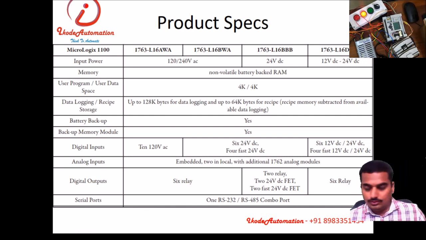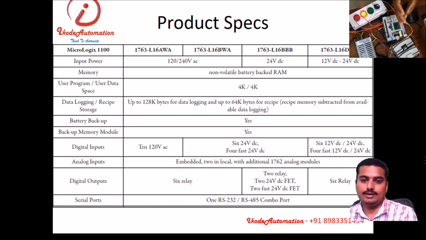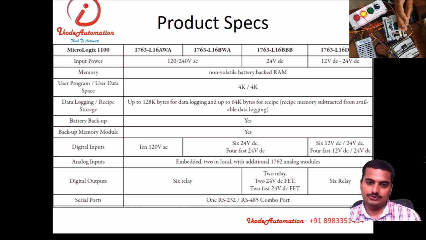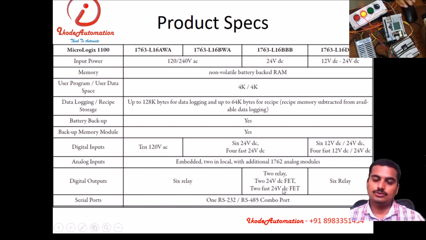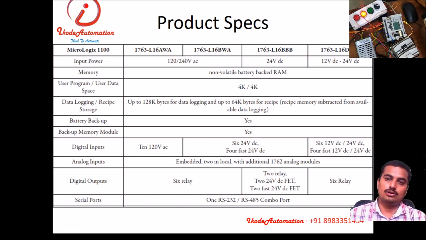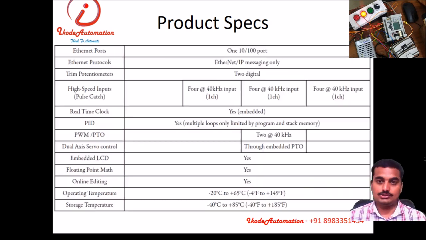4 fast inputs. It has fast inputs, so we can directly interface an encoder with this PLC, a high speed encoder. It also has high speed outputs. 2 fast outputs are there, which means you can run 2 servo or 2 stepper motors with this PLC. Then it has some relay outputs, so we can directly switch a 230 volt AC or DC supply with this PLC. It has the Ethernet port, that is the Ethernet/IP protocol.